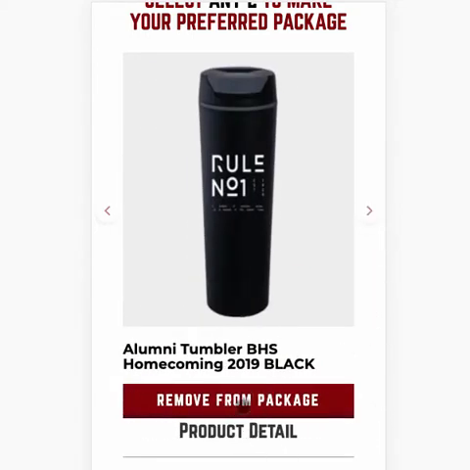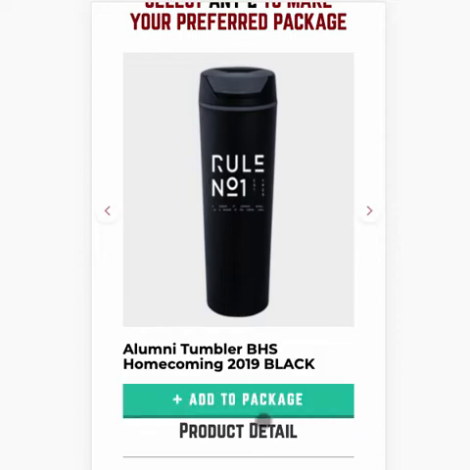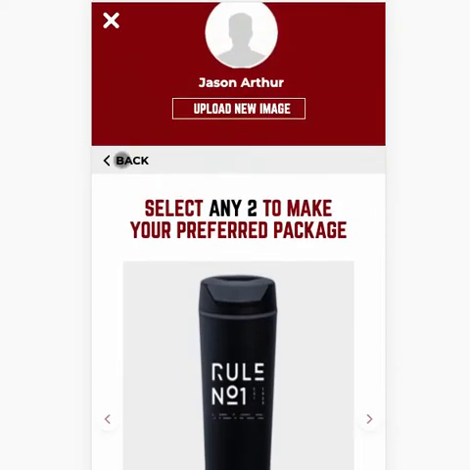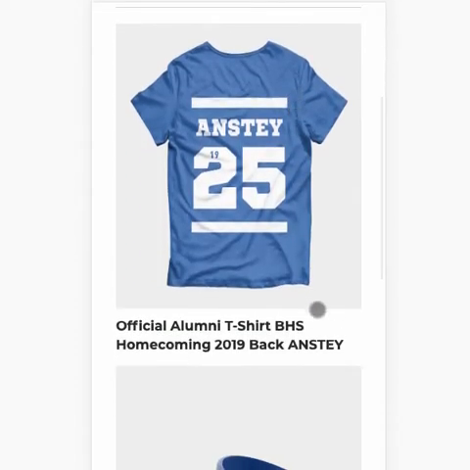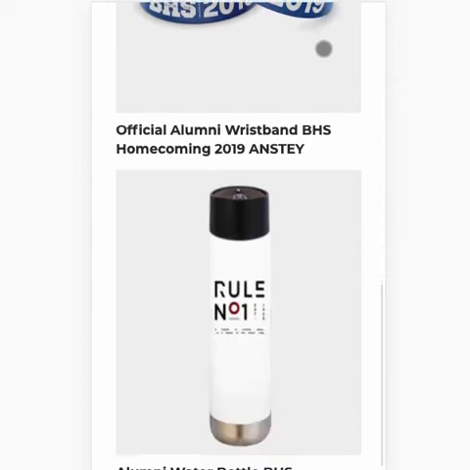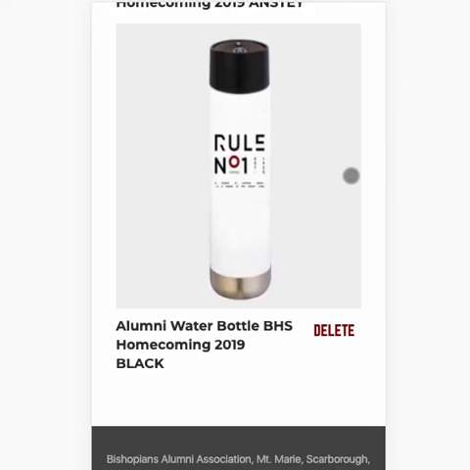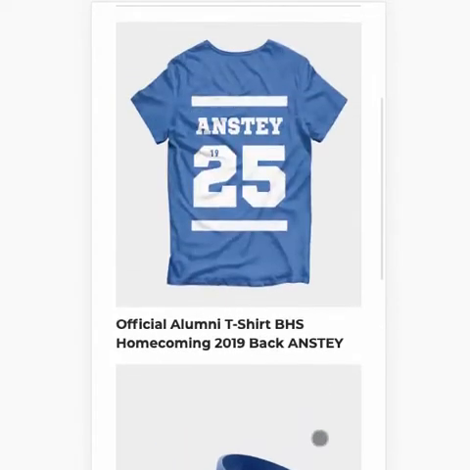The selfsame button will change to Remove from Package under the products you've already chosen. This is done to allow you the opportunity to change your mind by removing what you've previously chosen. Once you do so, the Add to Package button is reactivated once more. The My Homecoming Package section simply shows you the wristband, the t-shirt, and the 2 items you've selected to be in the final homecoming package.